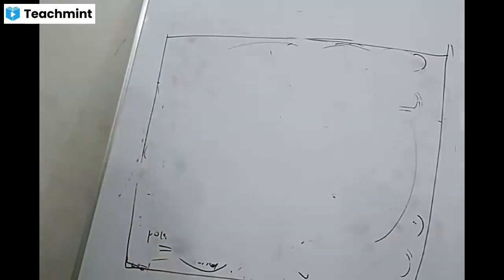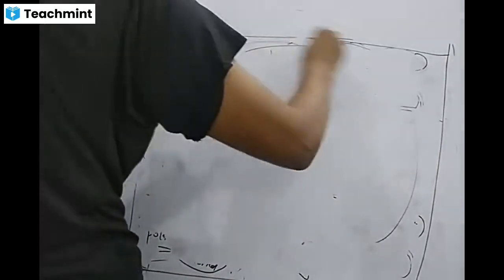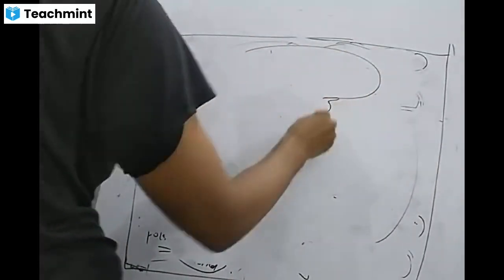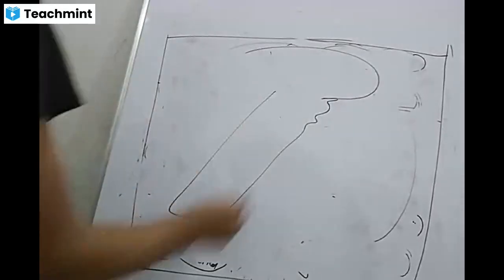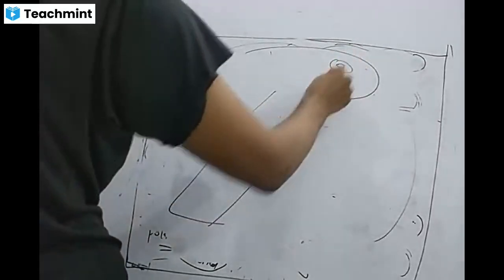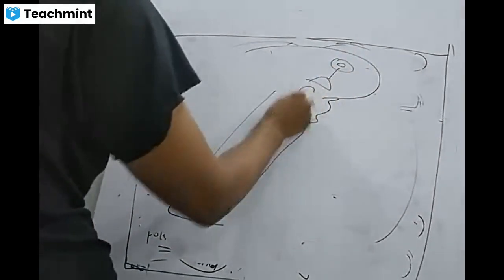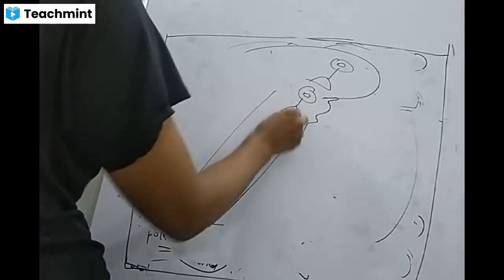So inside the brain, this was the neuron and this is your second neuron.